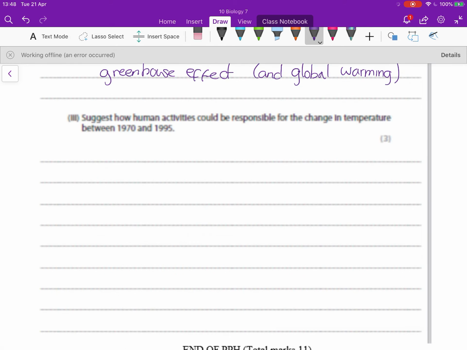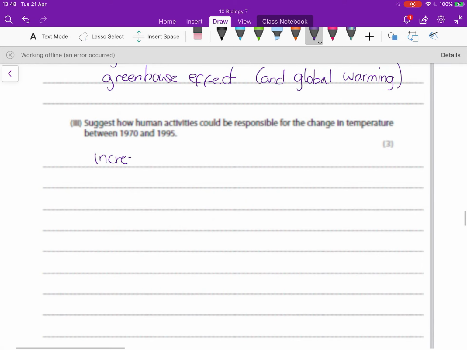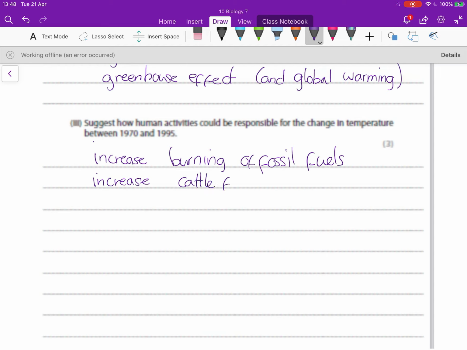Suggesting how human activities could be responsible, so we're just thinking of things that have changed in that time. So increased burning of fossil fuels, increased farming. Farming's gotten much more efficient as a process, but as a result there's much more methane gas being released by increased cattle farming, and also rice farming, so fermentation there also releases methane.